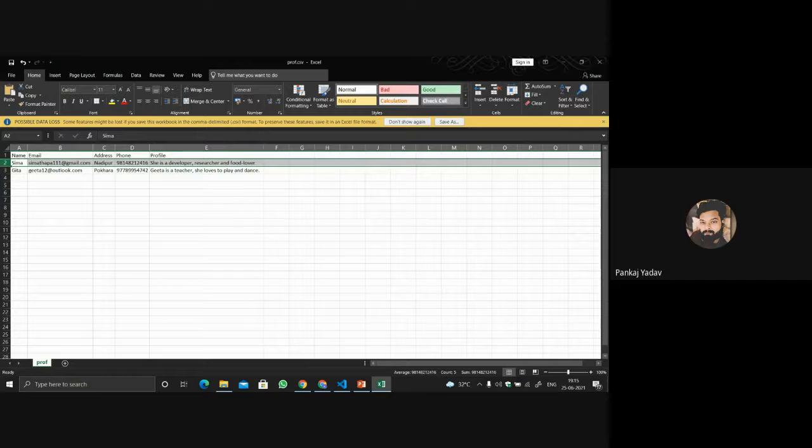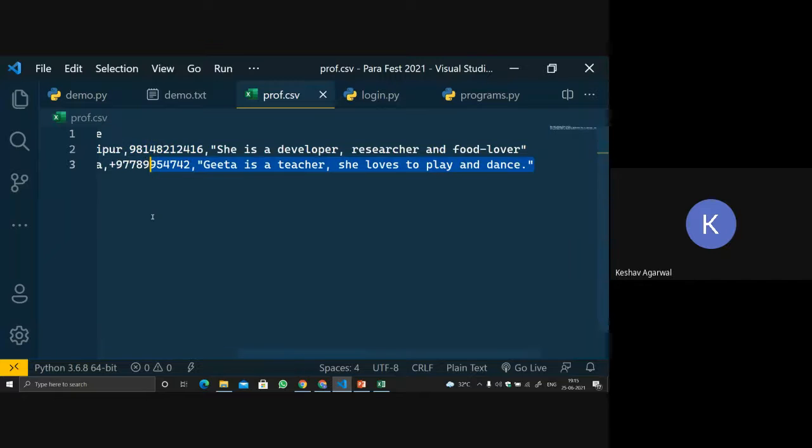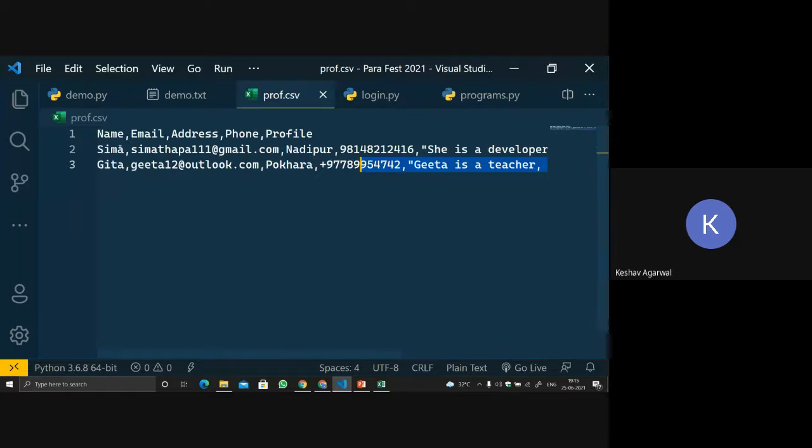When we open the CSV file, what is happening is that each column, the name column, after the name, they are getting a comma. Are you understanding? After name, what you are getting is a comma, right? After email, we are again getting a comma. You can see over here also, we are getting a comma.